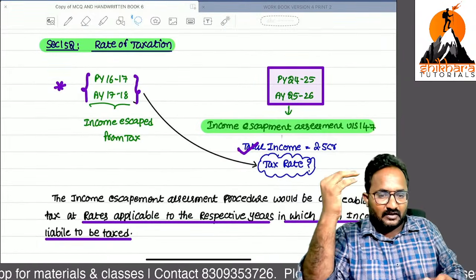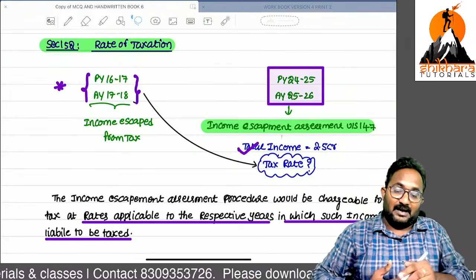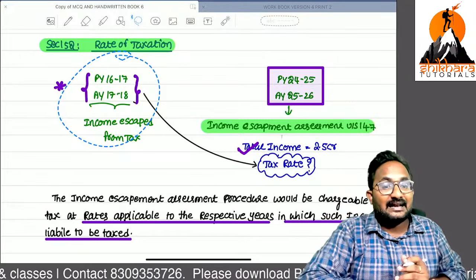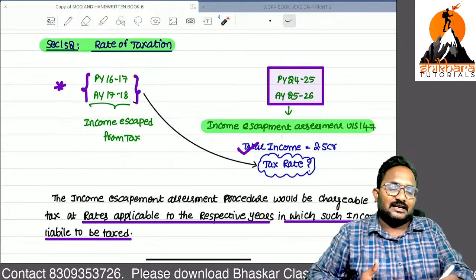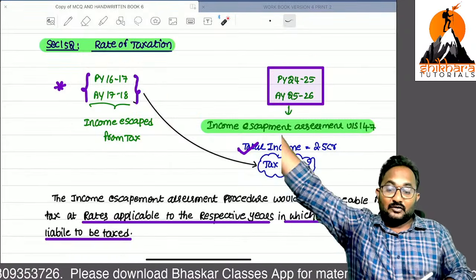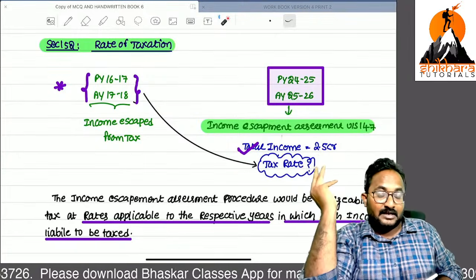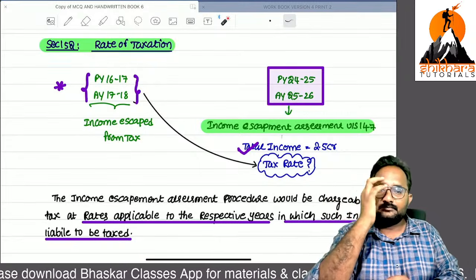Penalties and prosecutions will be different. But remember, now for 78, on that occasion we don't know what the rate is. Now we are discussing the relevant year 78. We don't know about the rates on undisclosed income in the earlier years also. If same, okay. If different, please apply those rates.